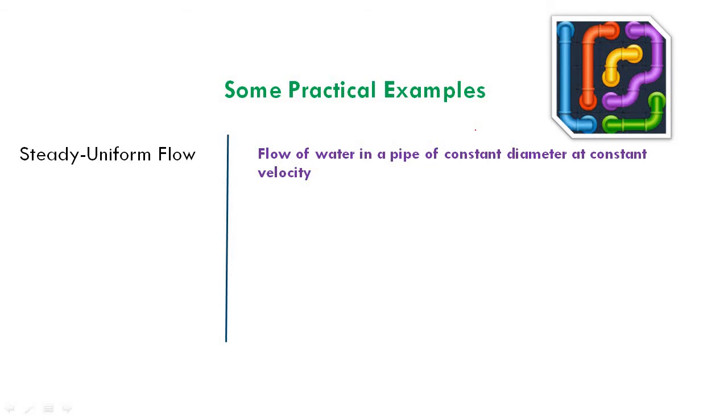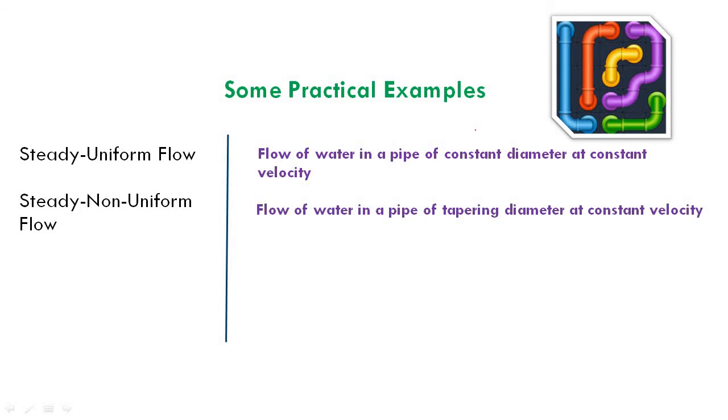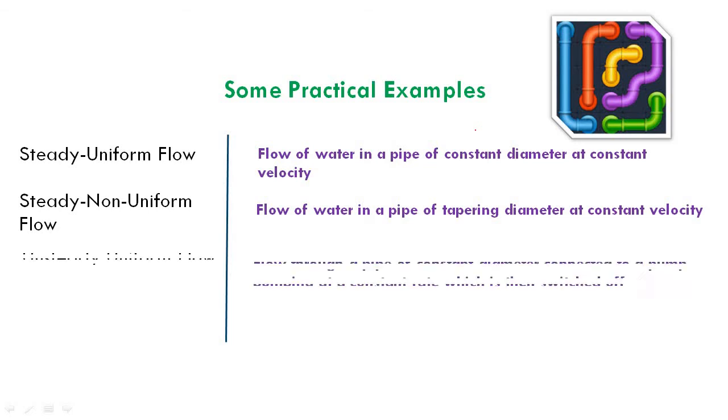At constant velocity means steady flow, since the pressure setting is constant. So constant velocity water flow through a constant diameter pipe is an example of steady uniform flow. An example of steady non-uniform flow: what should happen for steady non-uniform flow? The diameter of the pipe should vary. So flow of water in a pipe of tapering diameter, or gradually decreasing cross-sectional area, or gradually increasing cross-sectional area, with constant velocity is an example of steady non-uniform flow.